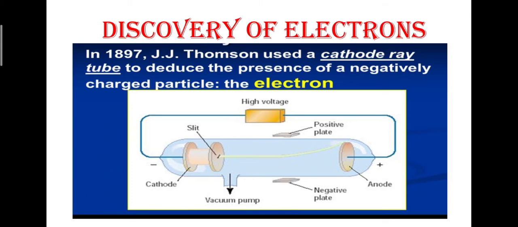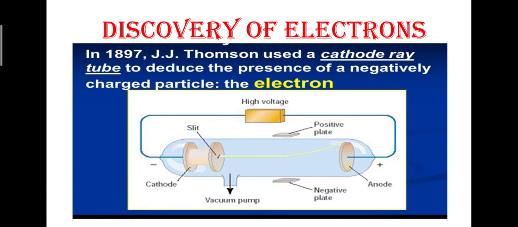This is also connected to lower the pressure inside the tube, because this experiment has to be performed at very low gas pressure. What Thomson did in this experiment was pass very high voltage electricity, up to 10,000 volts, through the discharge tube at a very low pressure. As I told you, a vacuum pump is there to lower the pressure. The principle behind this experiment was that gases act as poor conductors of electricity under normal conditions, but at a very high voltage and under low pressure conditions, they become good conductors of electricity. That's why we need to keep the pressure very low here.